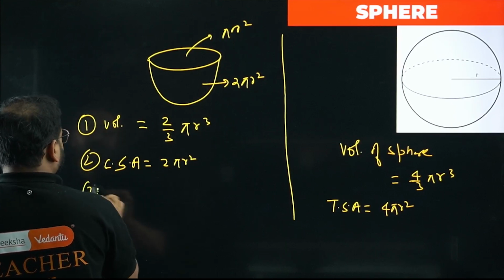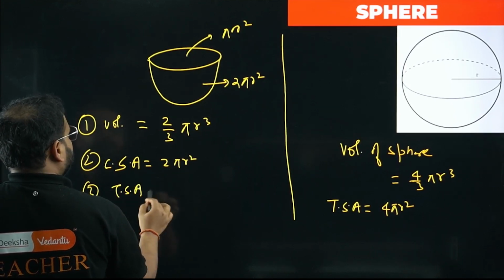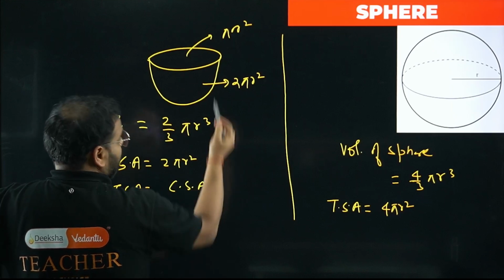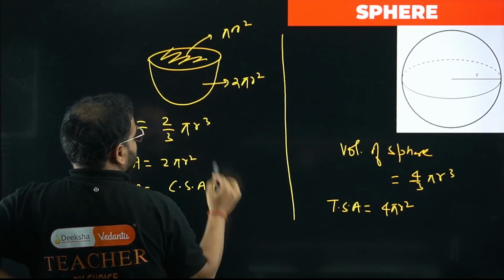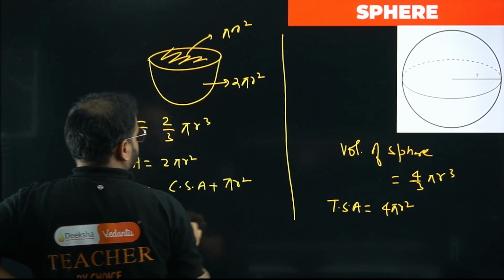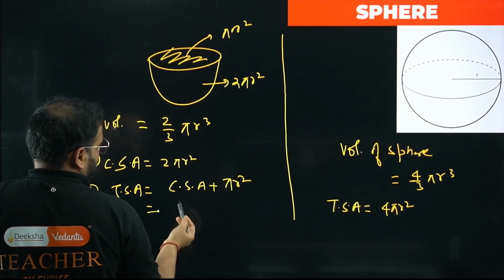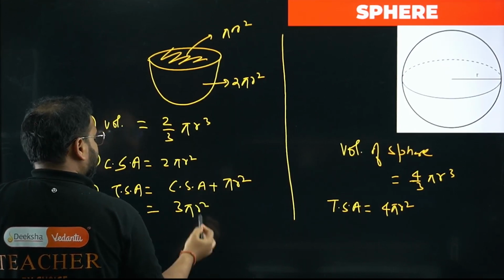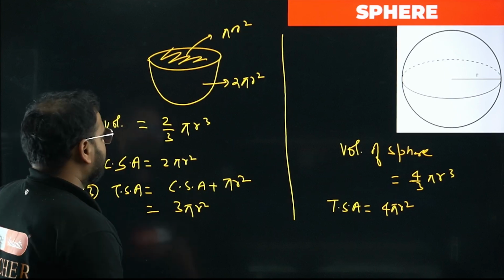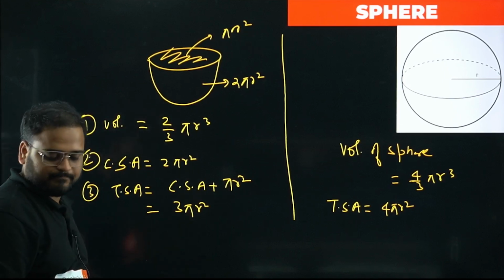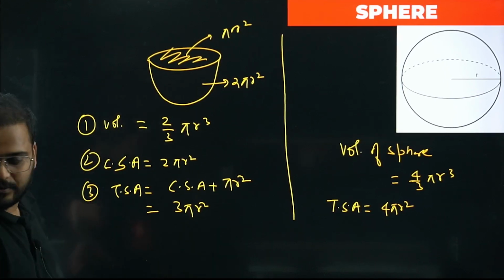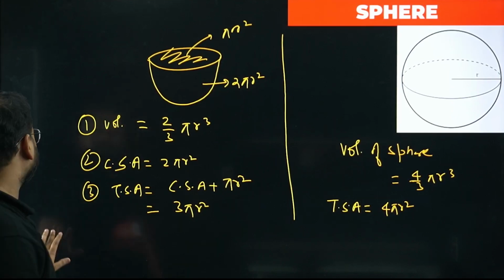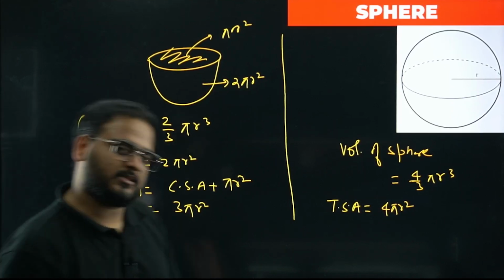What about the last one? TSA will be CSA plus the top part, this one. How much is that, sir? Pi r square. So basically 2 pi r square plus pi r square, 3 pi r square. Please have a look. Clear, na? I hope this is clear. So the sphere is again done. That's simple, sir. Yes.